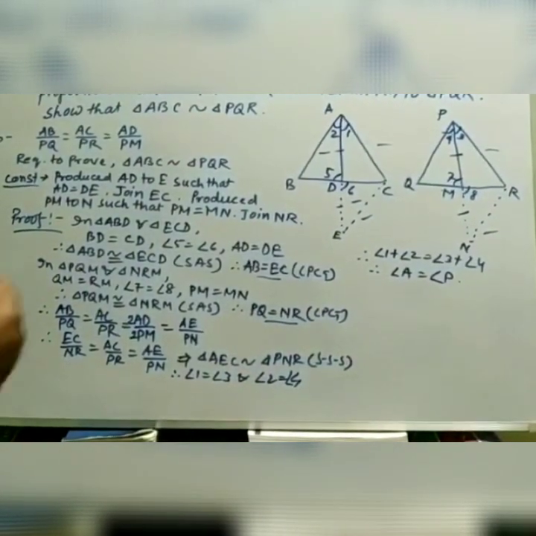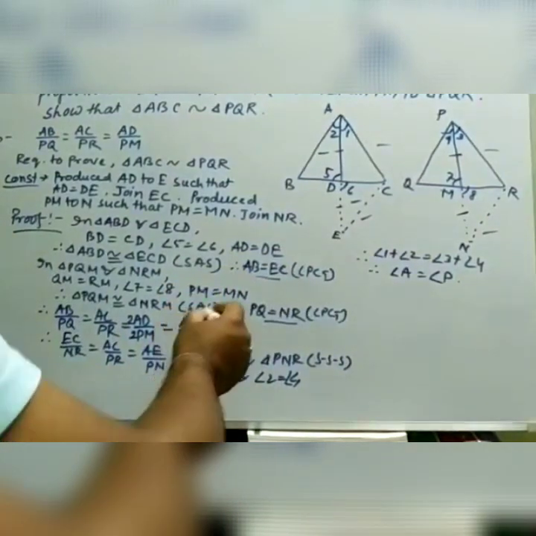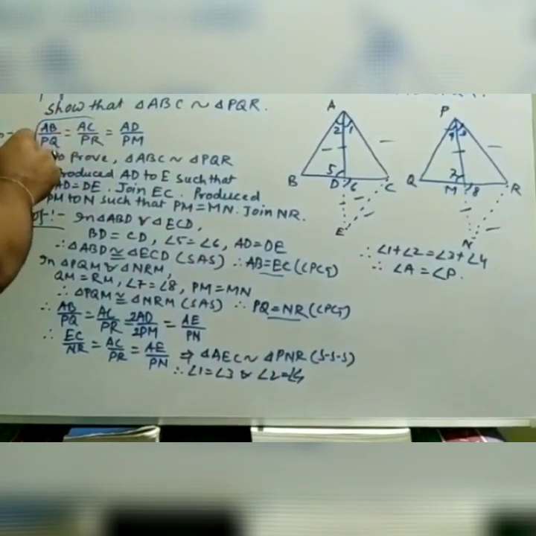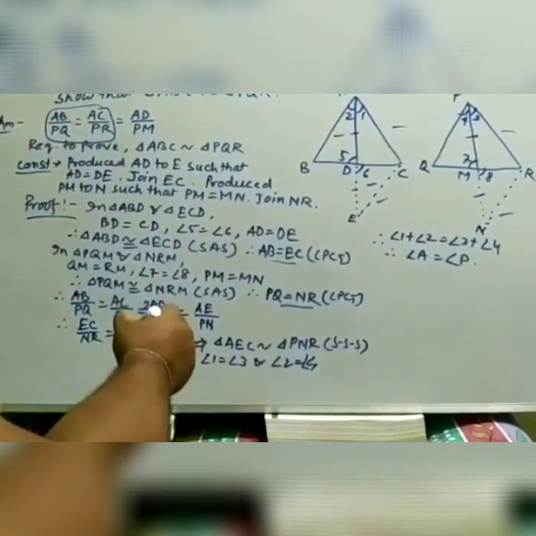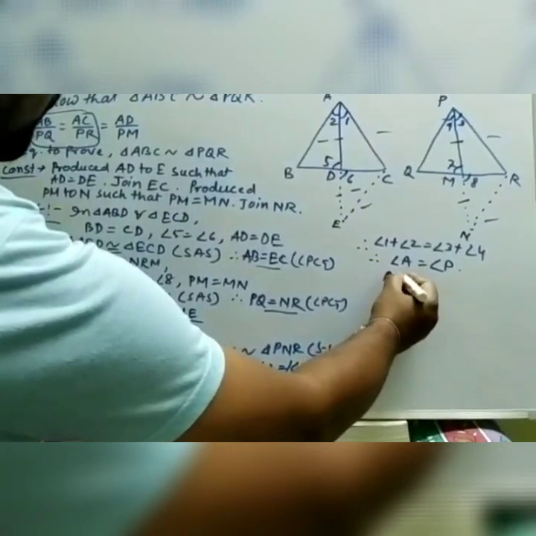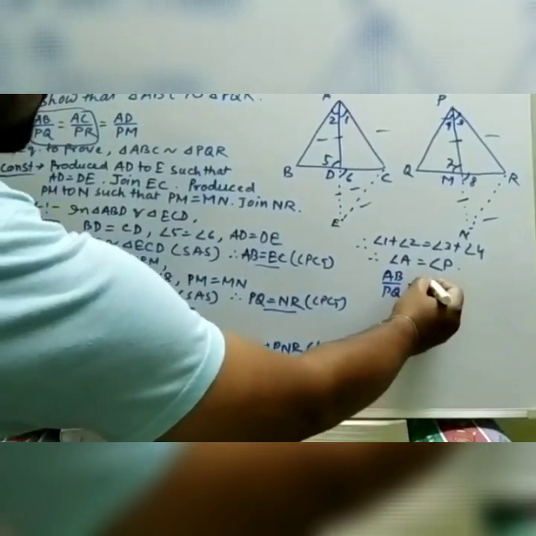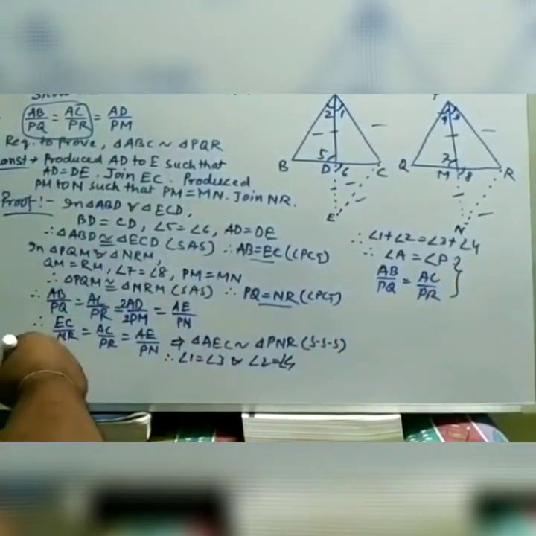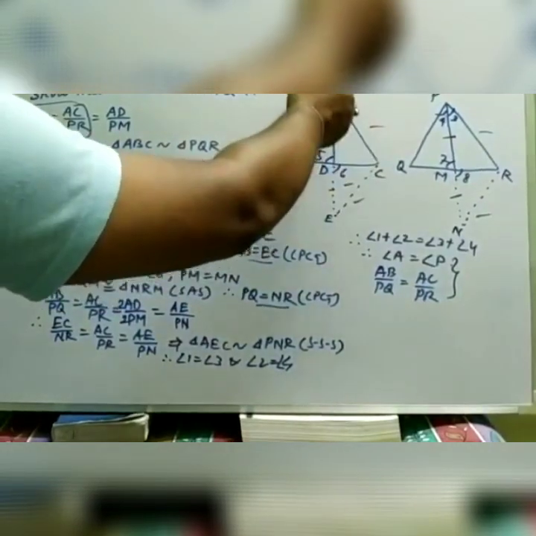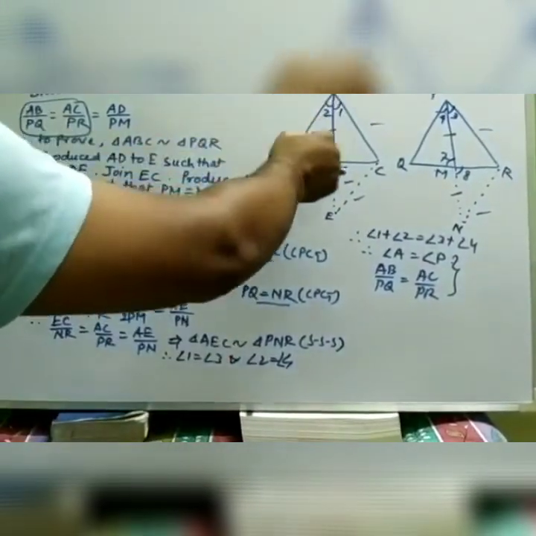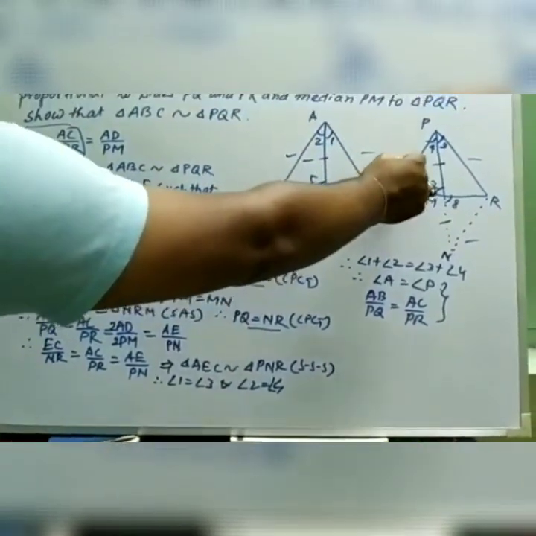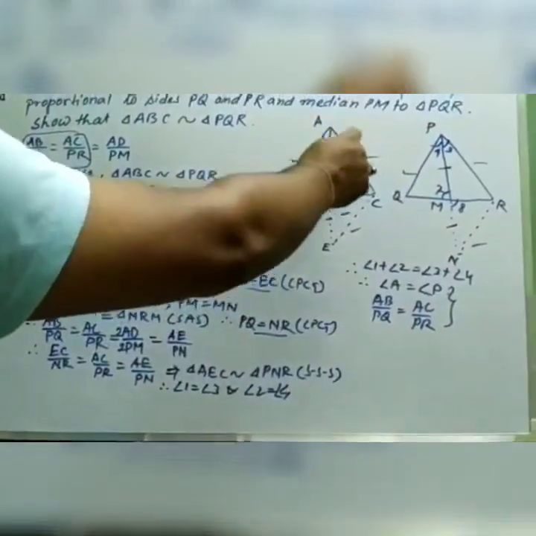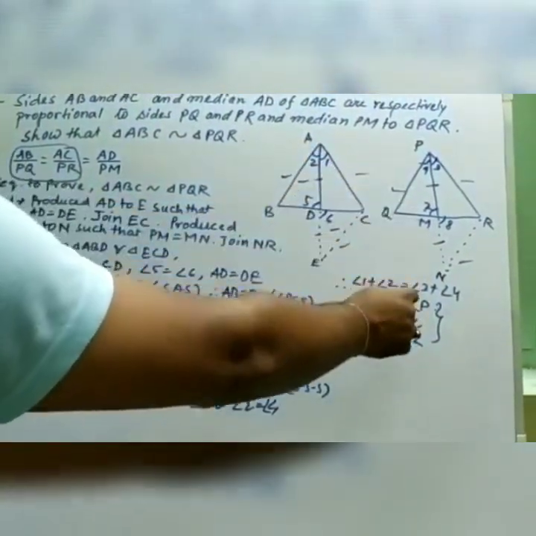Clear? As well as angle A equals angle P, previously we also have, from the given, AB by PQ equals AC by PR. So you can see that we have got two conditions for the whole triangle ABC: in triangle ABC, AB by PQ equals AC by PR, so the two sides are proportional and the corresponding angles in between are equal.